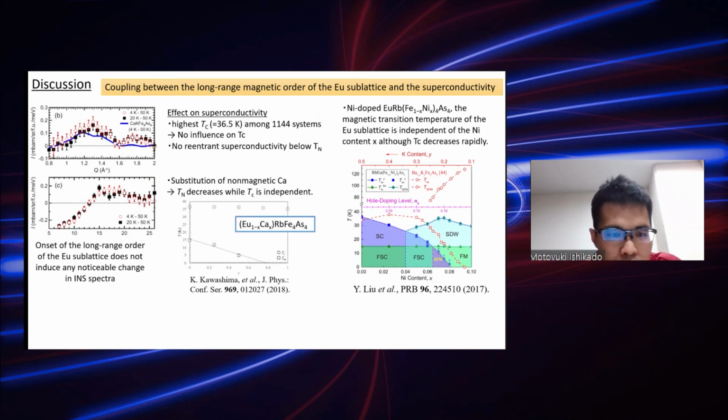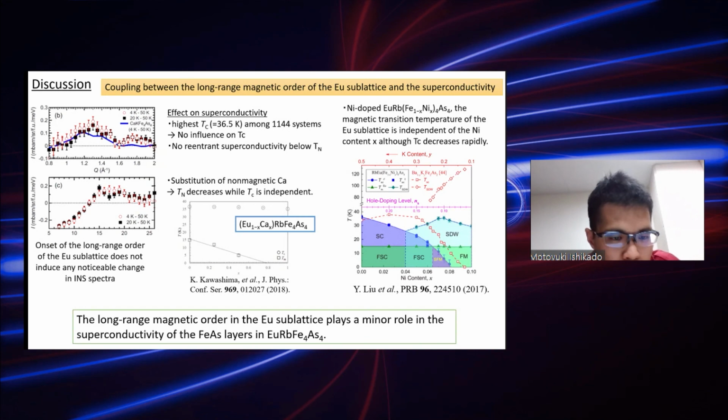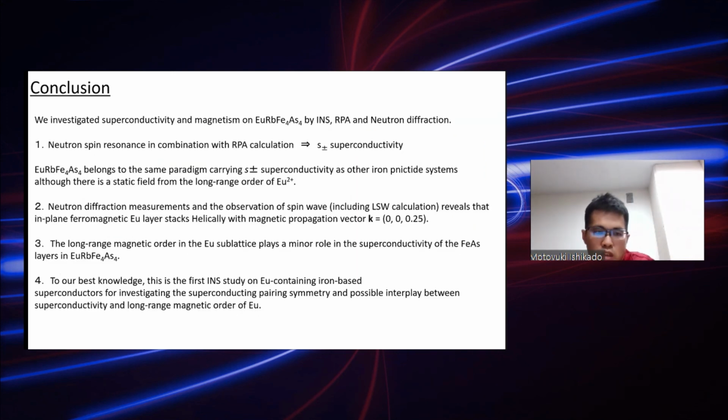And finally, with the substitution of non-magnetic calcium, the TN decreases, but the Tc is independent. So we can conclude that the long-range magnetic order in the europium sublattice plays a minor role in the superconductivity of the iron arsenic layer in europium rubidium iron four arsenic four. So this is our conclusion.